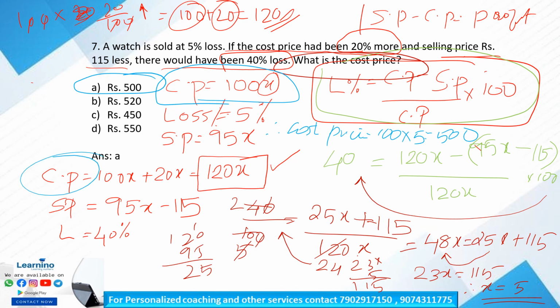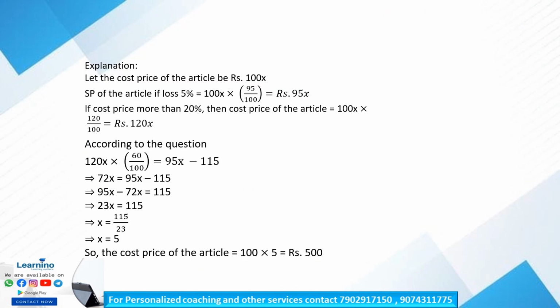So with the help of the second cost price only, we will get the value of x. But while substituting the value of x, we have to substitute in the initial cost price. So 100 into x, 100 into 5 is equal to 500. So this is the cost price. Initial cost price is equal to 500. Is it clear? What is the initial cost price is the question. So 100 into x, 100 into 5 is equal to 500. So this is the explanation of this question.